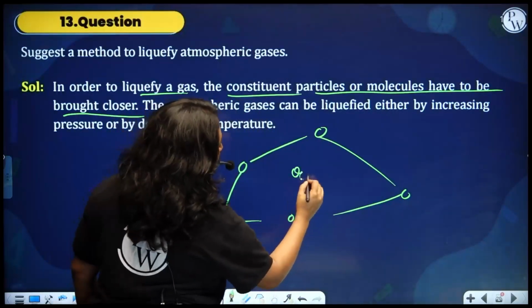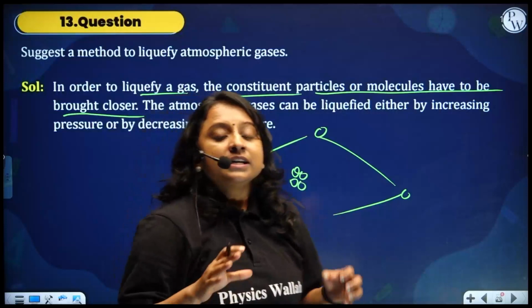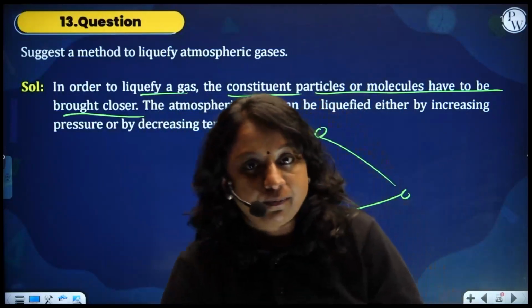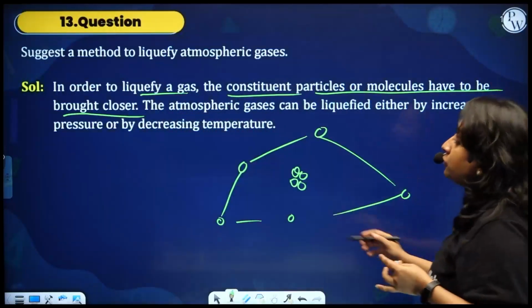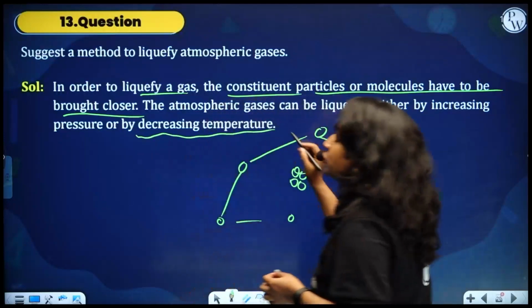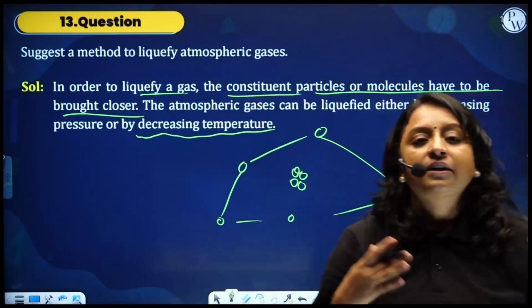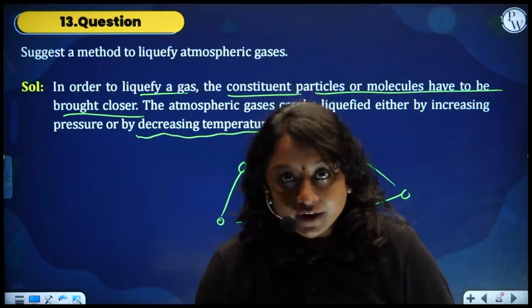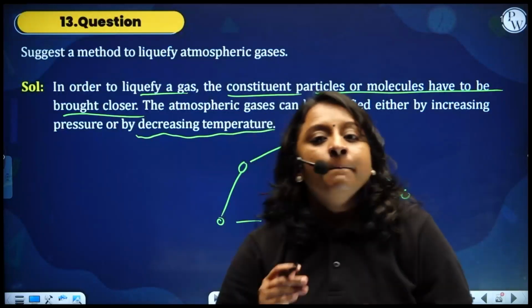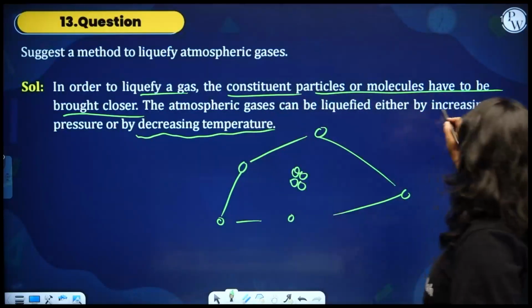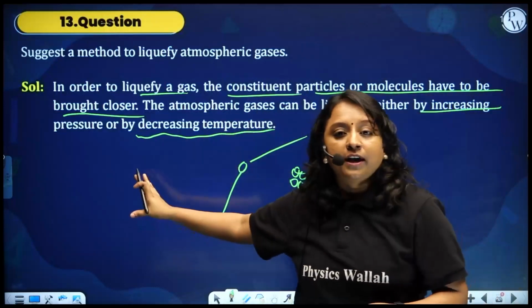You should bring all these gaseous particles closer. For that, you have to apply a huge amount of pressure and at the same time decrease the temperature. So by the act of condensation, you can liquefy the gas. In condensation, make sure that you apply high pressure and low temperature.